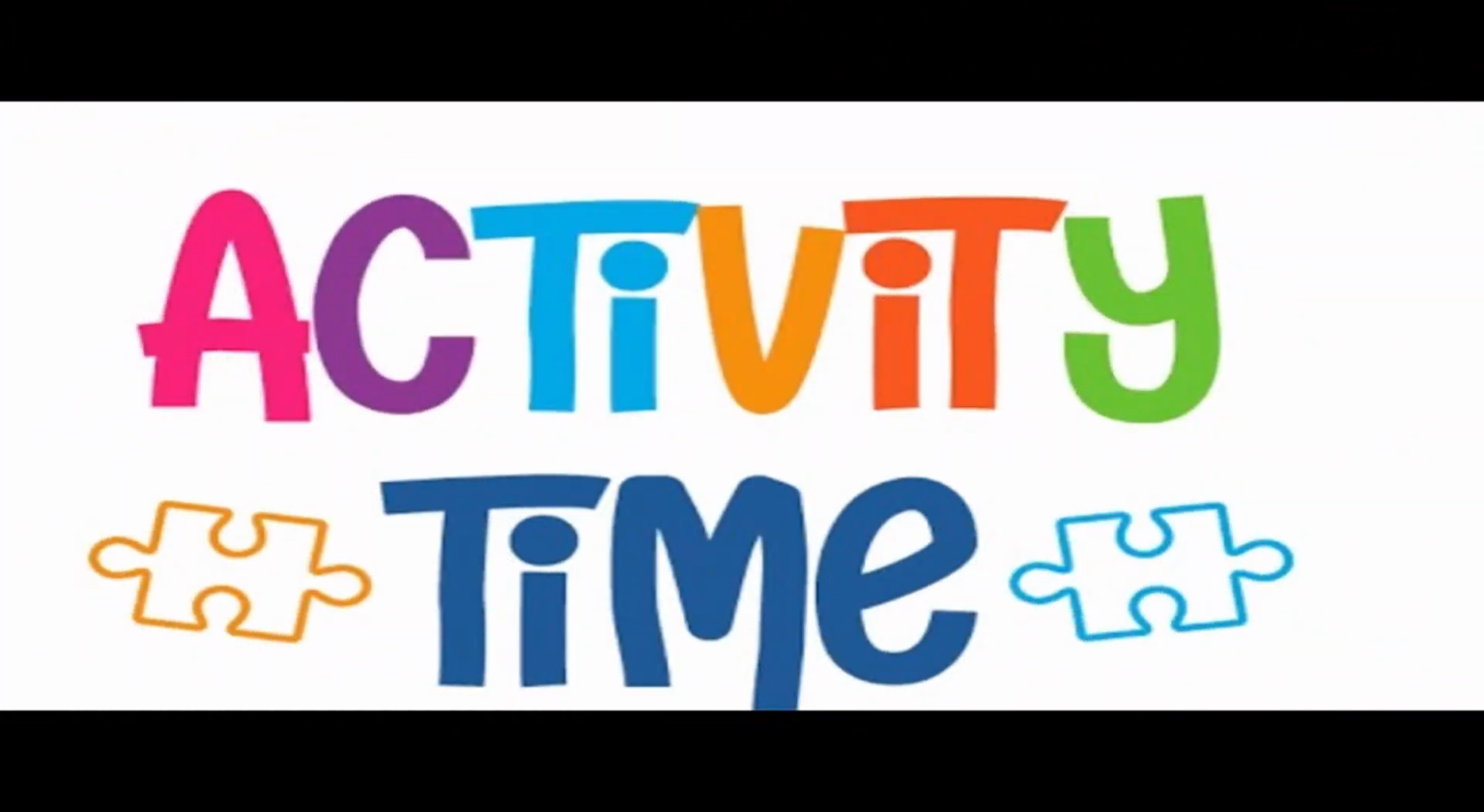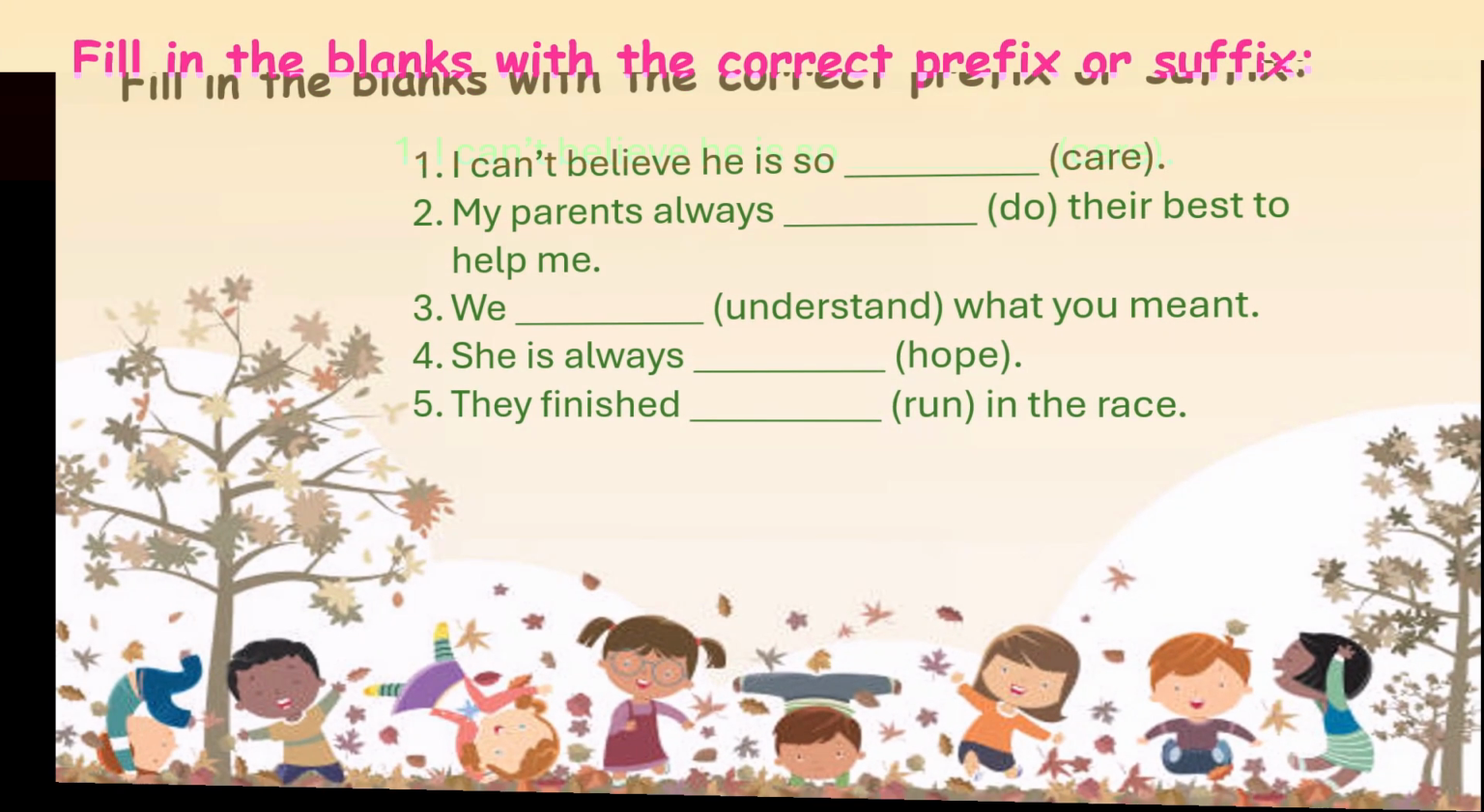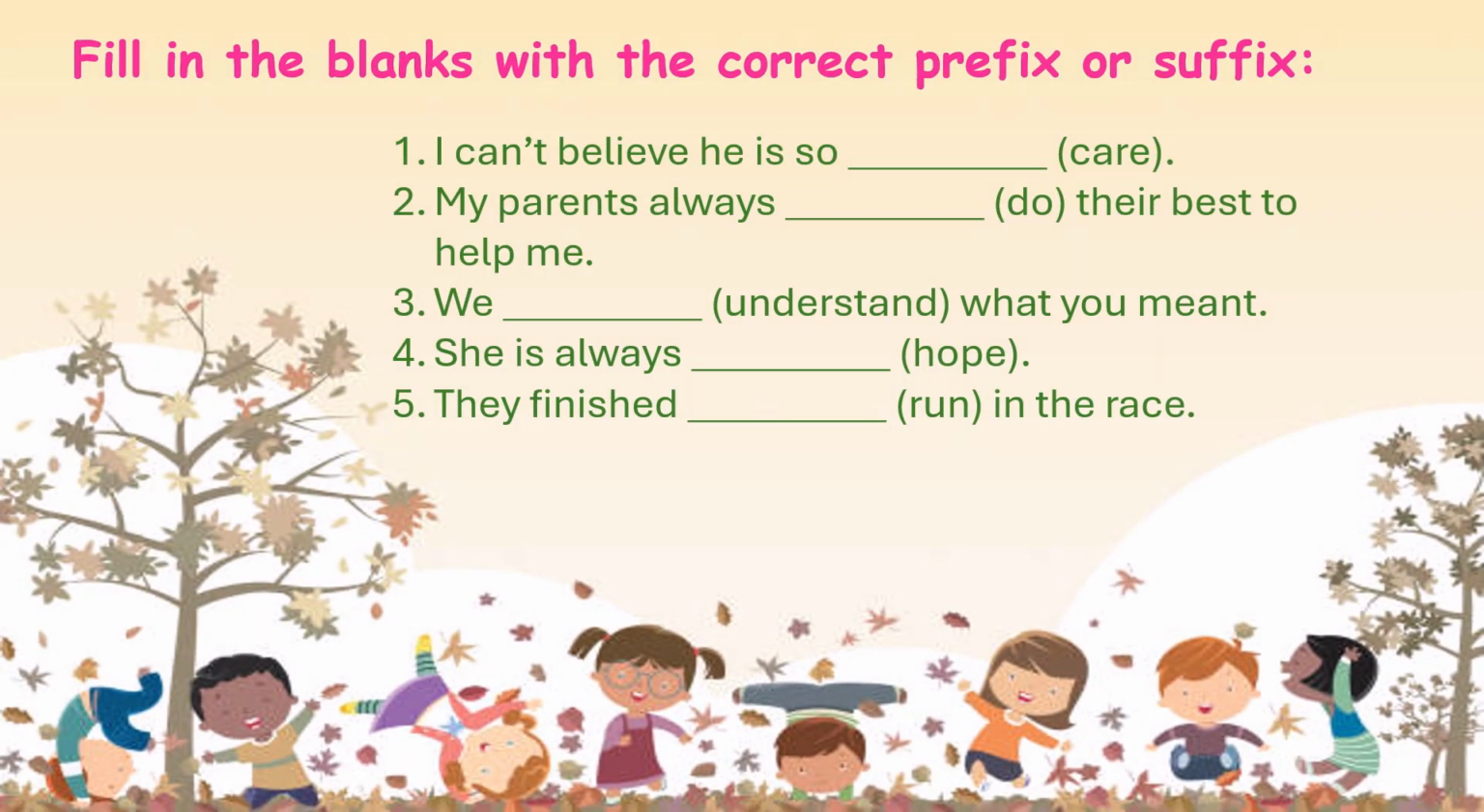Now it's time for activity. It's your turn. Fill in the blanks with correct prefix or suffix. Base words are given for each sentence. You have to choose the correct prefix or suffix that give an appropriate meaning to the sentence. Number 1 is, I can't believe he is so dash. The base word is care.